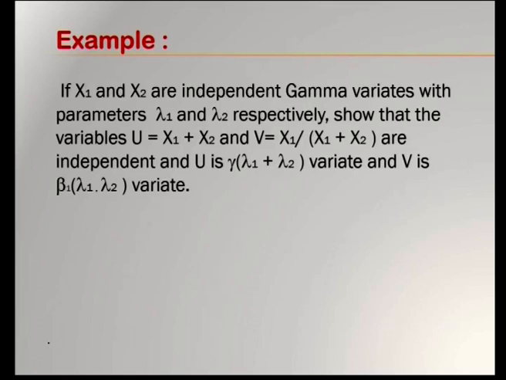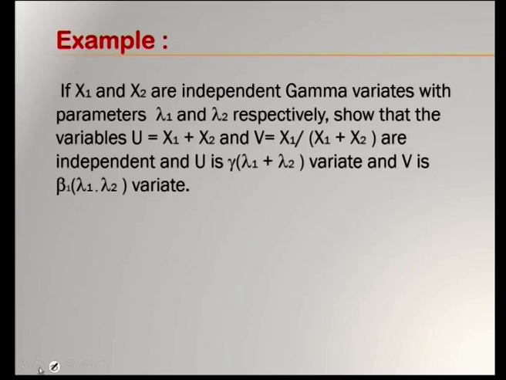Okay, we will see this example wherein if x1 and x2 are independent gamma variates with parameters lambda 1 and lambda 2 respectively, show that the variables u is equal to x1 plus x2 and v is equal to x1 divided by x1 plus x2 are independent, and u is following gamma distribution with lambda 1 plus lambda 2 as a parameter, and v is a beta 1 distribution, that is beta distribution of first kind with parameters lambda 1 comma lambda 2.